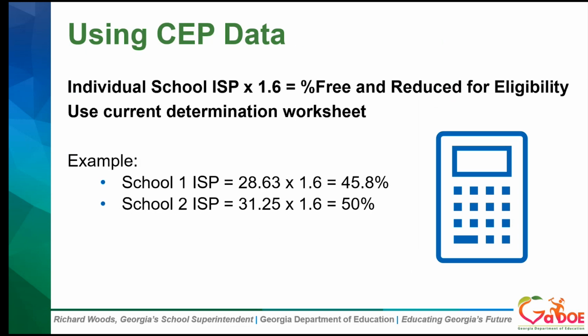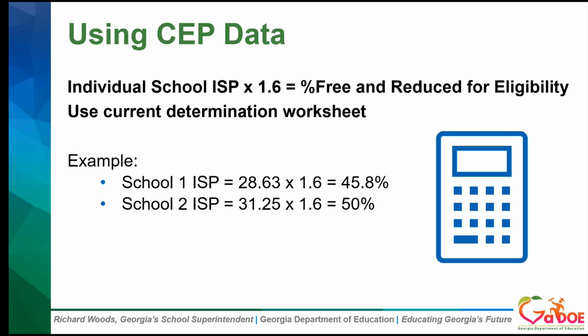So looking at the CEP example again, for CEP schools, you would not use the FRL, or the free and reduced lunch report from October. You will take the individual ISP from the current CEP determination worksheet and multiply that times the 1.6 multiplier. There are 2 examples here on the screen. A school with an ISP of 31.25 or higher times the 1.6 multiplier would qualify as area eligible because that's going to give you 50%. Anything lower than that would not be area eligible.